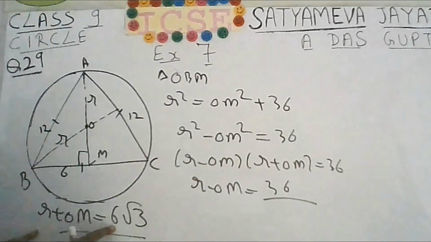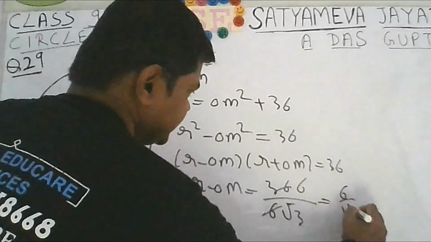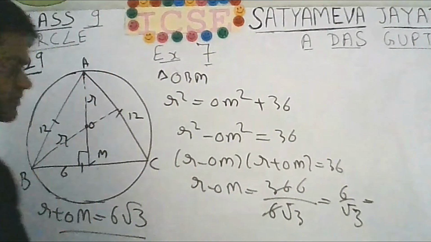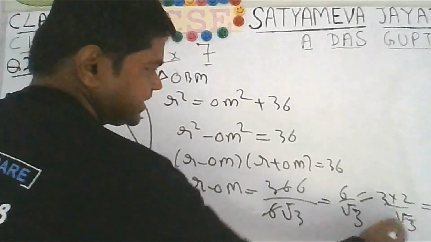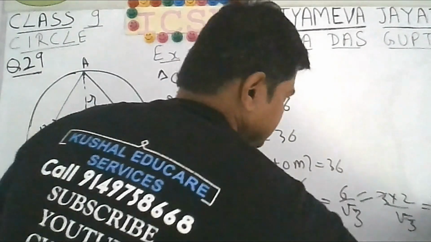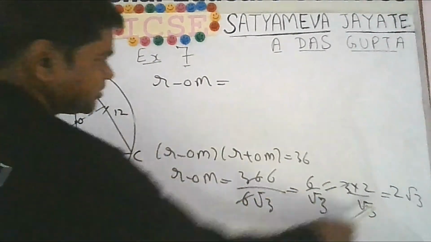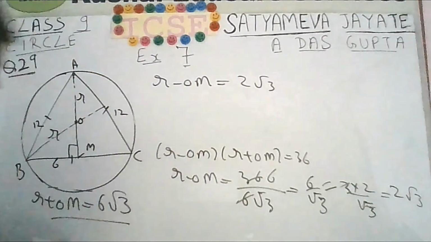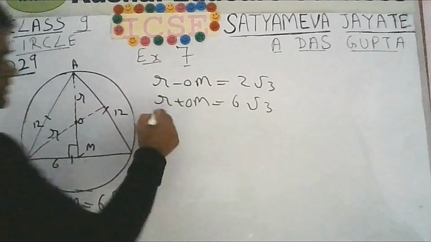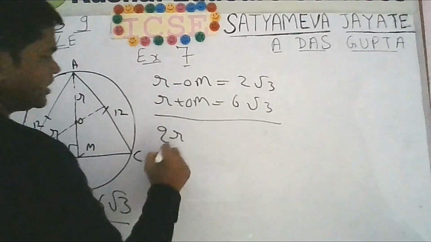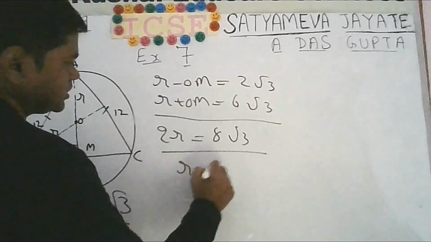And R plus OM is 6 under root 3. So this will be 6 by root 3. 6 means 3 into 2 by root 3. So this root 3 will cancel. You will get 2 times under root 3. So R minus OM will be 2 under root 3, and R plus OM is 6 under root 3. Add the two equations. You will get 2 times R will be equal to 6 plus 2. So R will be equal to.